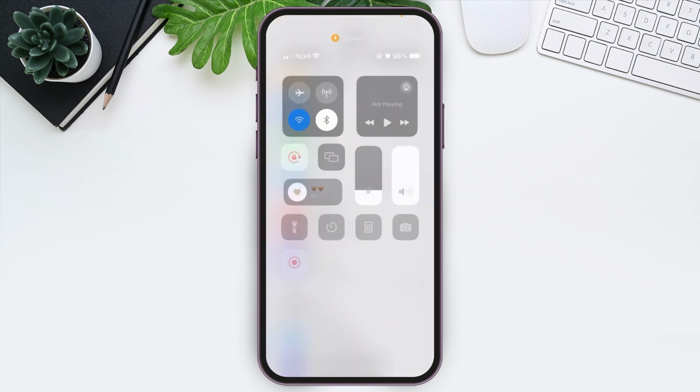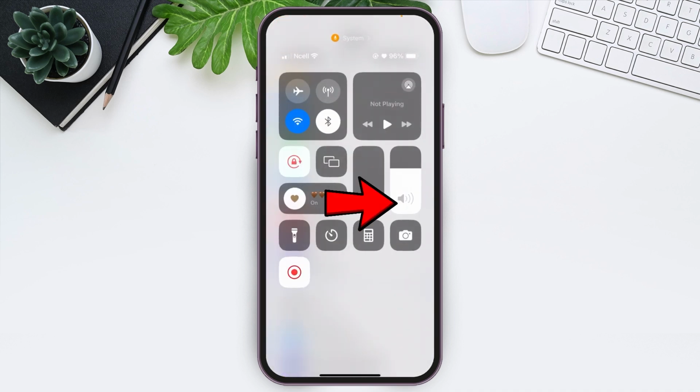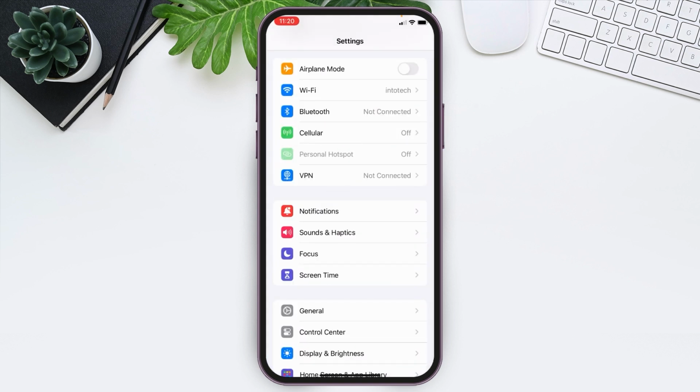After that, next step is to check whether your sound is in full mode or in low mode. Make sure your sound is always on the full mode. And even after this, if you are facing the problem, then you can simply restart your phone and it may help you to fix the sound problem while calling on your iPhone. And these are some of the steps to fix iPhone call no sound problem.